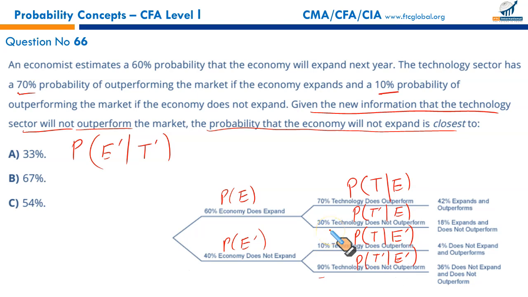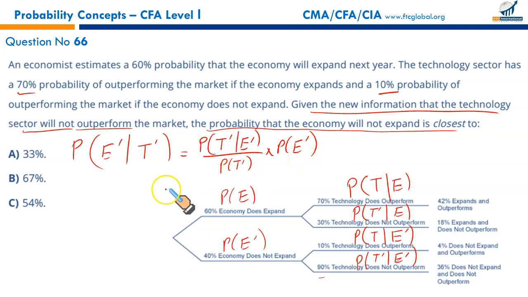Here we need the Bayes theorem. What is the Bayes theorem? In reverse order, probability of T complement given E complement multiplied by probability of E complement, divided by probability of T complement. This question is a perfect example of application of Bayes theorem. Let us plug in the numbers now.